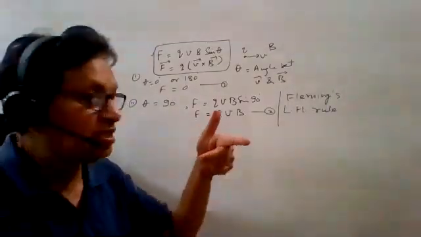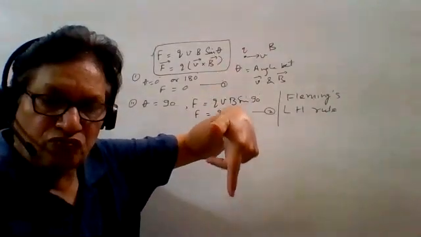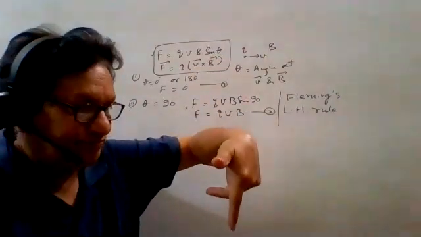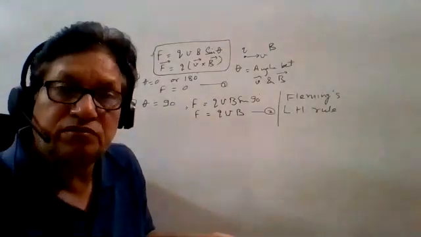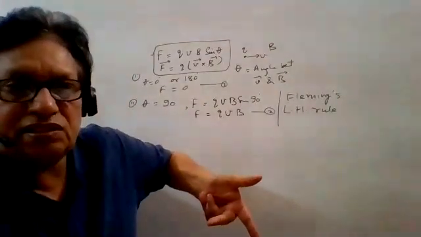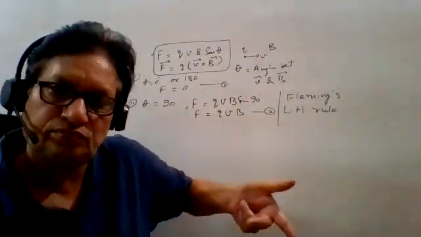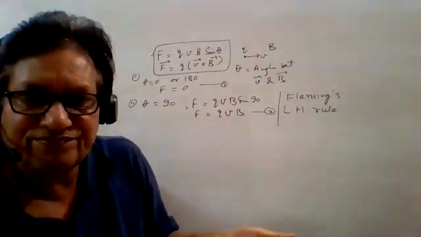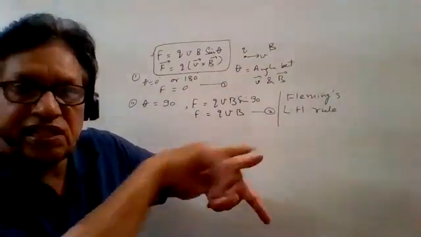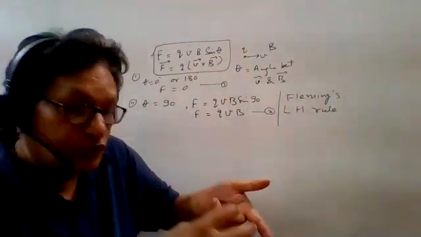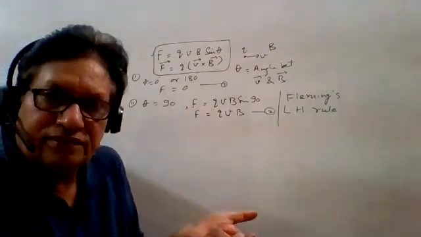Let us discuss: suppose the direction of the magnetic field is downward, from roof to floor, and suppose I throw a positive charge towards you. Then as per this left hand rule, the force will be acting towards this side. Easily you can apply it. Because of this force, the charged particle does not come towards you, but is deflected a little bit.